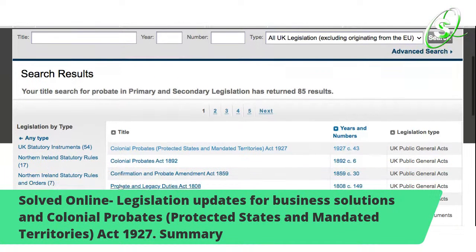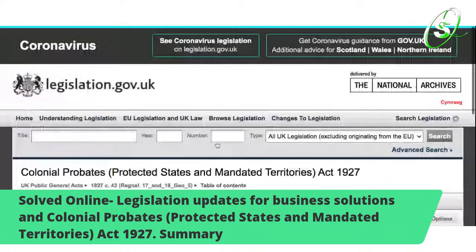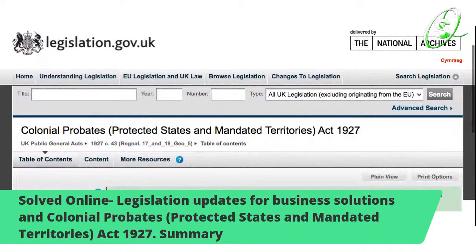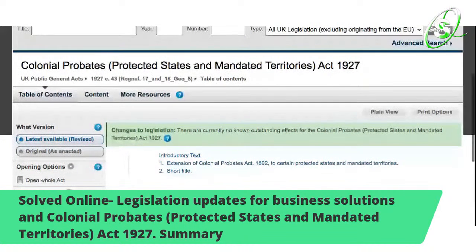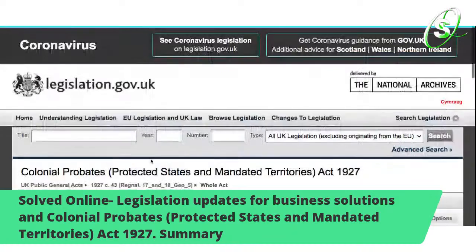It goes Colonial Probates, Protected States and Mandated Territories Act 1927. As you know, there are protected states, the states of the Crown, the imperial states, and mandated territories, things that have a charter, and we're going to go into it more so everyone can see.